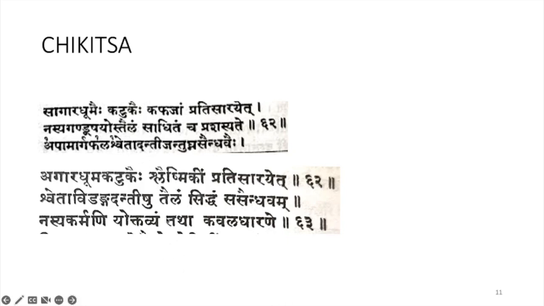So in Sushruta Samhita also it is the same: Agara Dhuma Kadugehi, Slaishmige Pradisaranam, Shveda Vedanga Dandishu, Tailam Siddham Saindavam, Nasya Karmani Yoktavyam, Tada Kabala Dharanehi. Here instead of Gandusha, Acharya mentioned Kavala should be done using this Taila. So the same treatment is mentioned in Sushruta Samhita also.